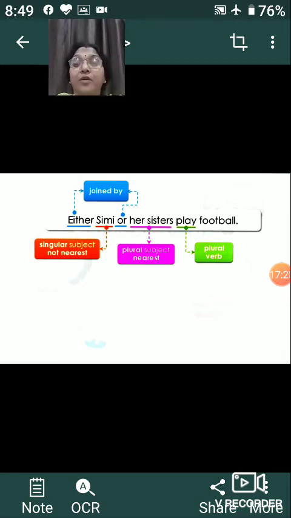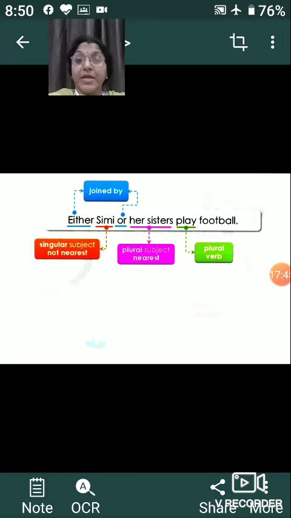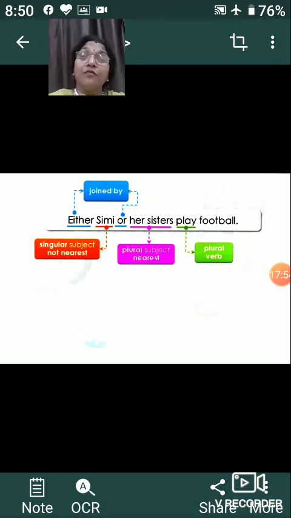When we have two different subjects, where one subject is singular and not close to the main verb, whereas the subject which is plural is very near to the verb, then what will be the action of the verb? The agreement should be with the plural subject which is near to the verb, so the verb should be written in the plural form.